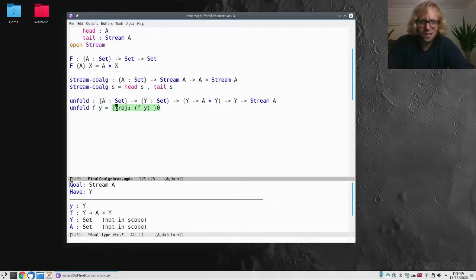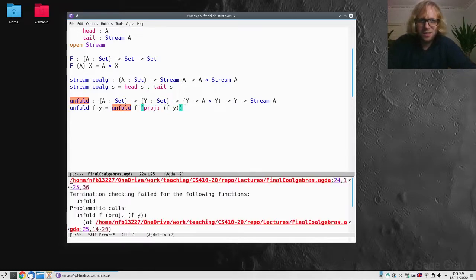So you could say, okay, let's make a recursive call on this thing. Let's see what Agda says about that. Agda is not happy about this. Termination checking failed. And why is that? It's because we're not ever getting any information out of this definition. This is almost like a definition where x equals x, where there's no information coming out. We're just doing recursive calls forever. And Agda rightfully says that, well, this is not useful.